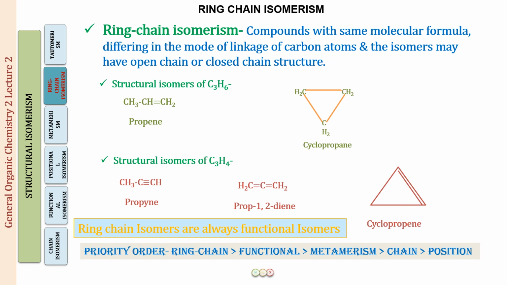Now, because we have learned one more type of isomerism, let us put this into a priority order also. So ring chain is going to be more important to us than functional, then metamerism, then chain and position. If you see functional isomerism in propyne and cyclopropene, here is a triple bond, here is a double bond, so you can think of this as functional isomerism. But because this is a straight chain structure and this is a closed chain structure, you will give preference to calling this ring chain isomerism. Perfectly clear? Good.